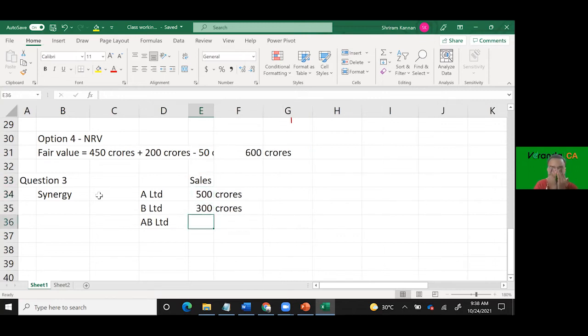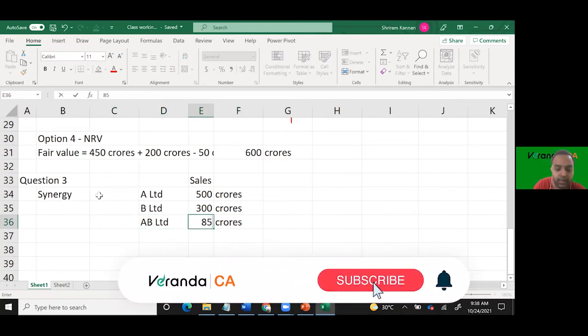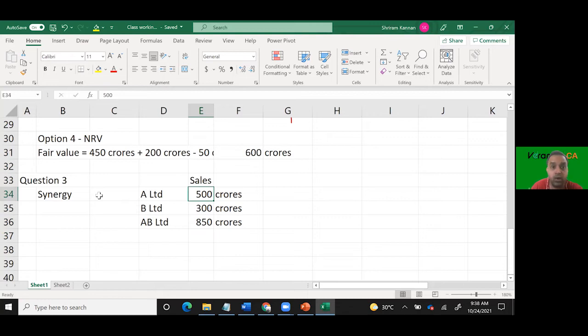Once they amalgamate, 800 crores. Obviously 800 crores. But sometimes what will happen, together they will have a better visibility. Together they will have a better marketing advantage and they will make even more than that. You understand what I'm trying to say? What they were doing independently is different from what they can do together.